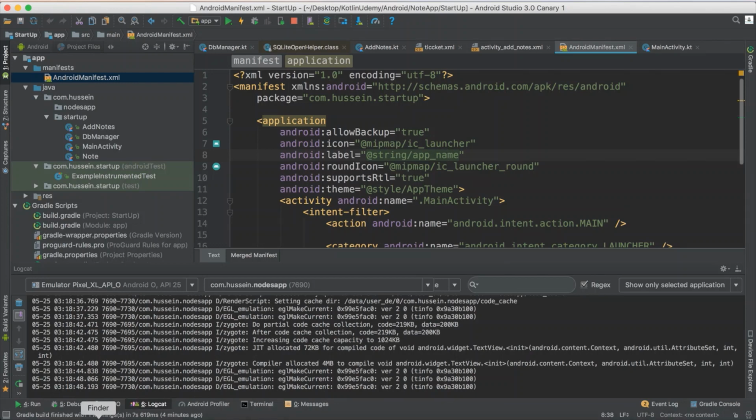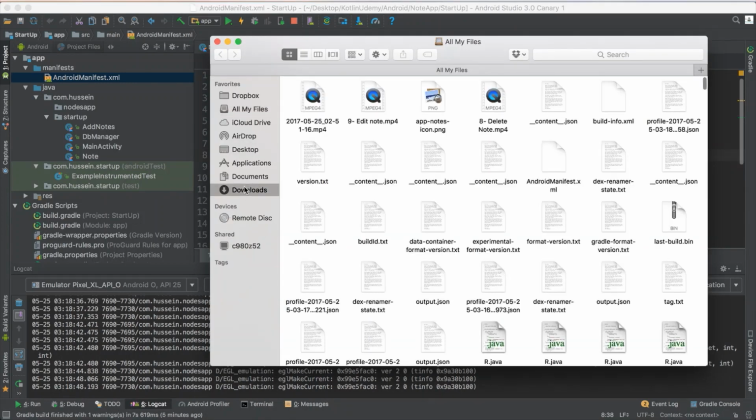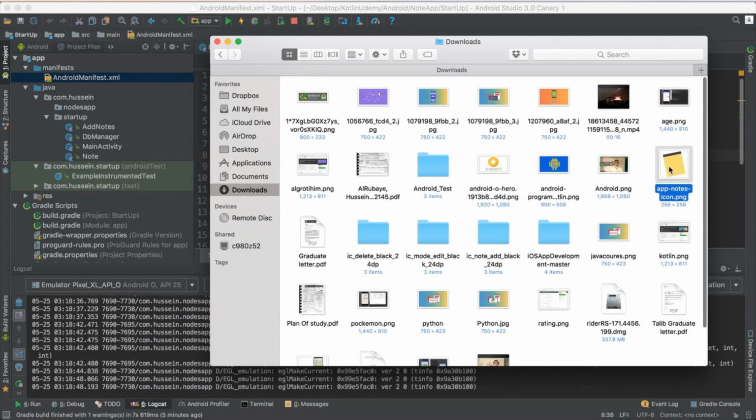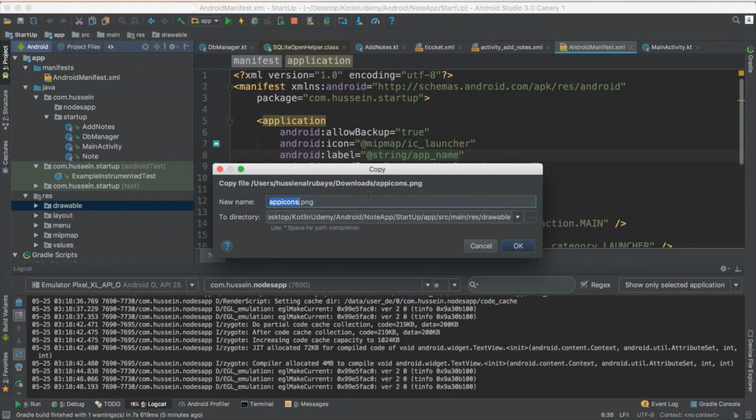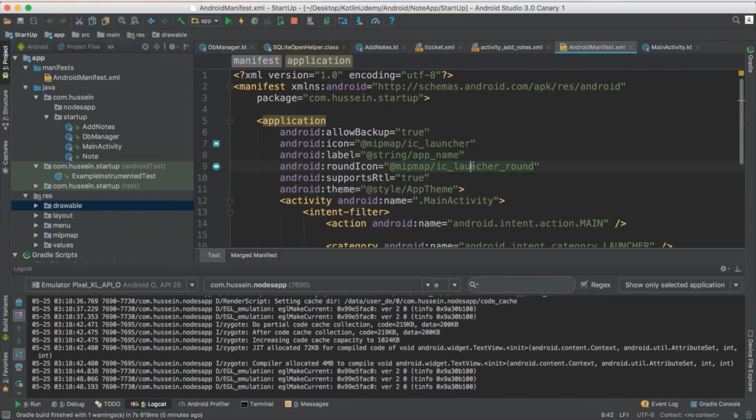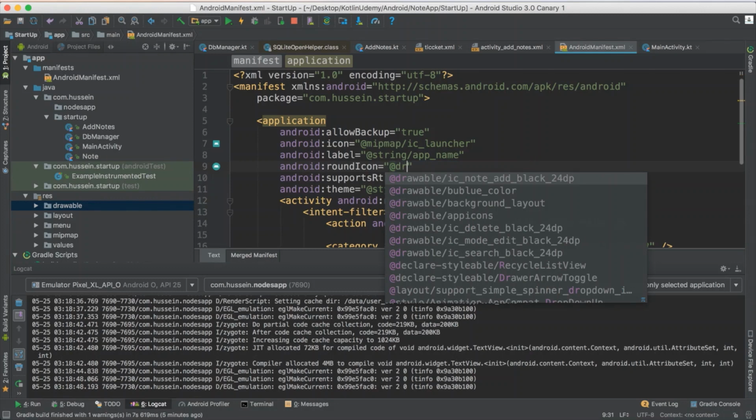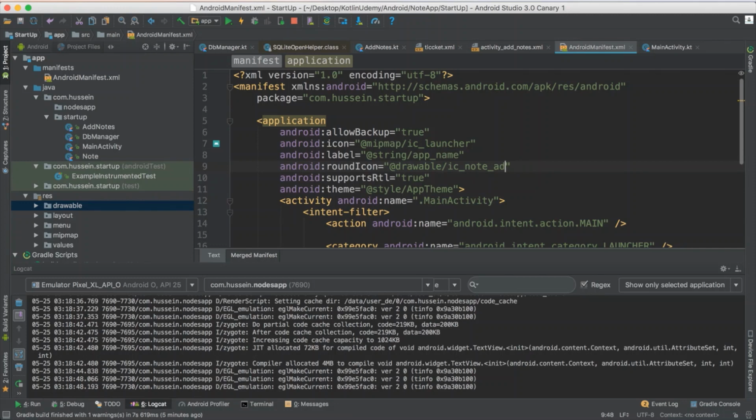So to set it, I just go to download. I already downloaded an image for my app, which is this one. I just Control C. Before that, I give it a name, making sure it doesn't have any spelling wrong: app icon, and don't use capitals or unique numbers. Just copy it, go to the drawable, paste it. So app icon, now you have it here. Now from here you could change it at drawable, and app icon. Make sure you change the icon.